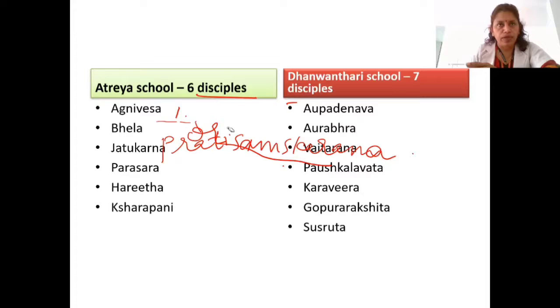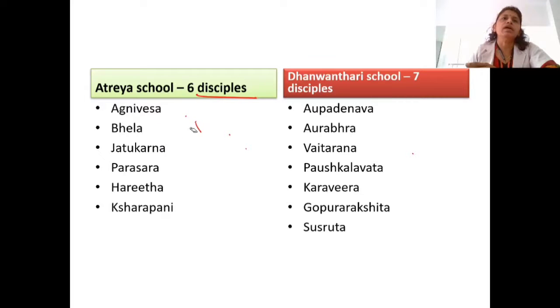So that is one opinion. Then a few others opine that Bela Samhita and Agnivesha Samhita were together redacted by Charaka, and that is the Charaka Samhita. But the major opinion is that Agnivesha Samhita is redacted by Charakacharya, and that is known as the Charaka Samhita.